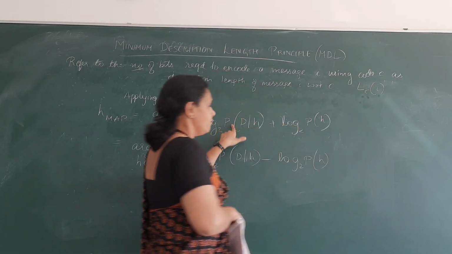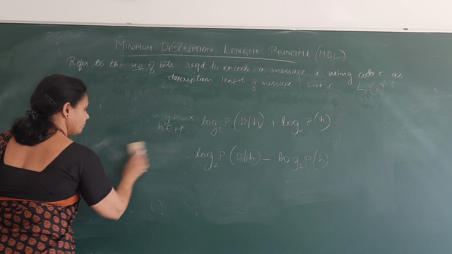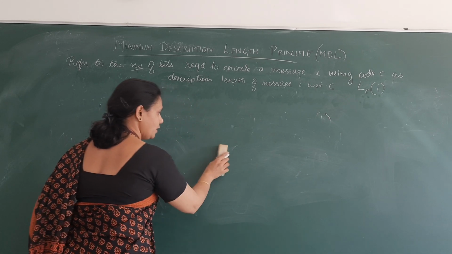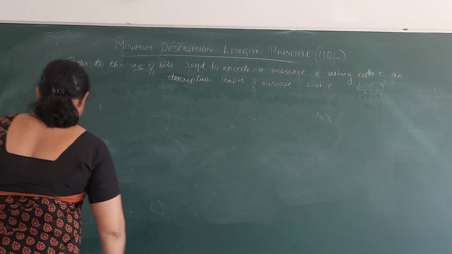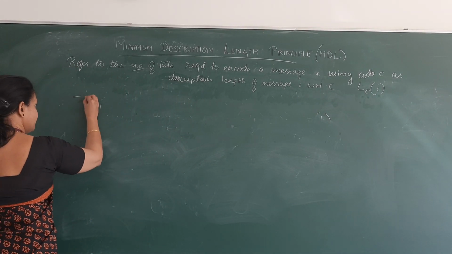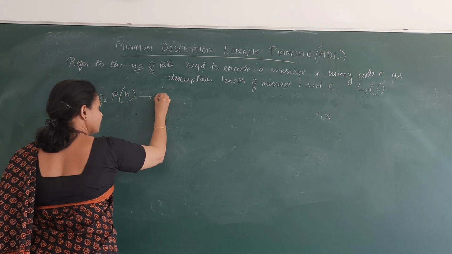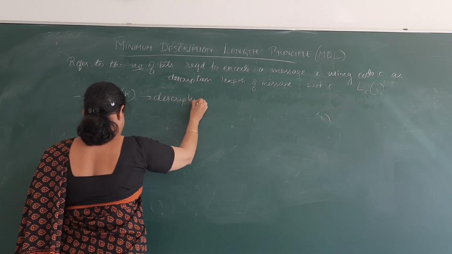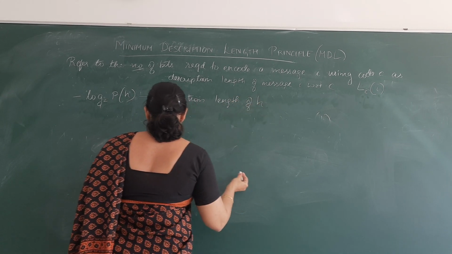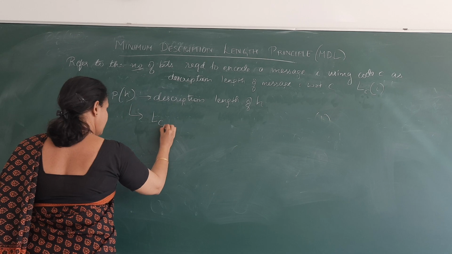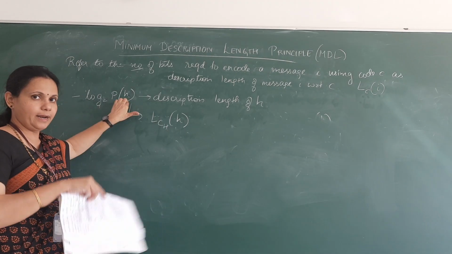Now this representation we will apply over here. We will make two assumptions. I am going to represent minus log of P of D given H and minus log of P of H. One is minus log of P of H, which is the description length of H, represented as LCH of H. H is a hypothesis in the entire hypothesis space.